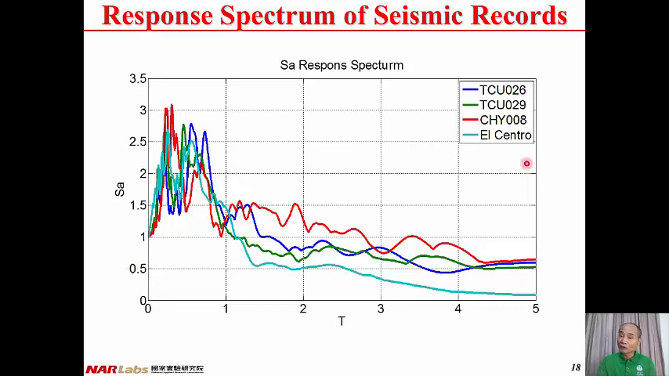So even for different seismic records, you can have a similar pattern. When the vibration period is small, the acceleration spectrum increases. And then you reach peak values between maybe 0.2 second to 0.8 second. After that, the acceleration spectrum decreases with the increase of vibration period T. Therefore, even for records from different stations, we have a similar acceleration spectrum.